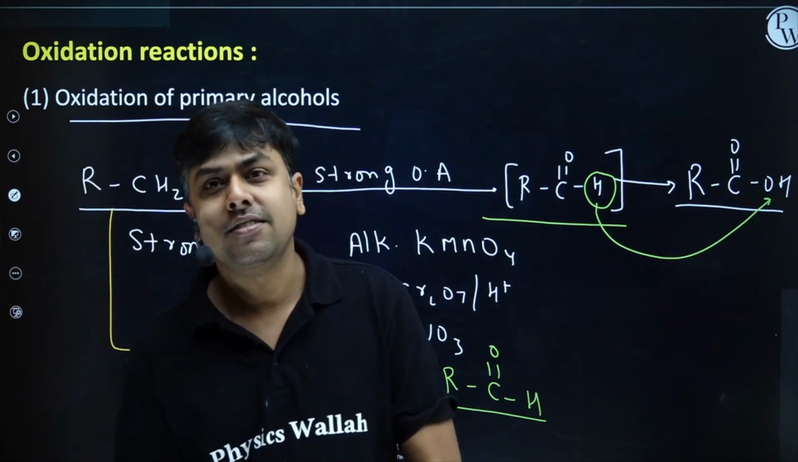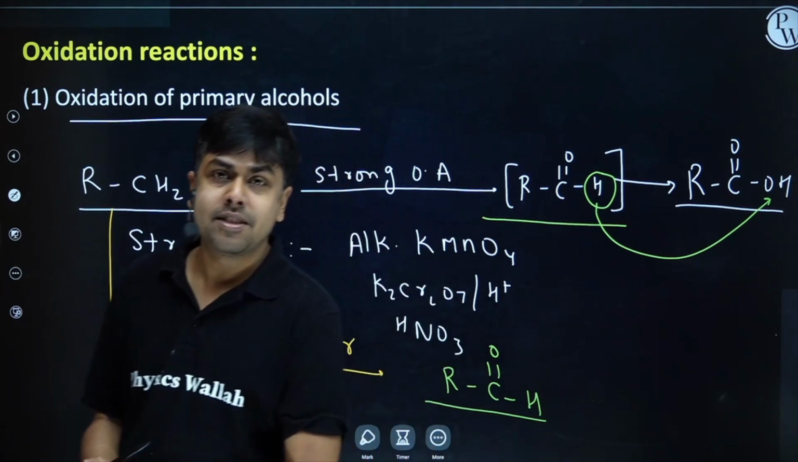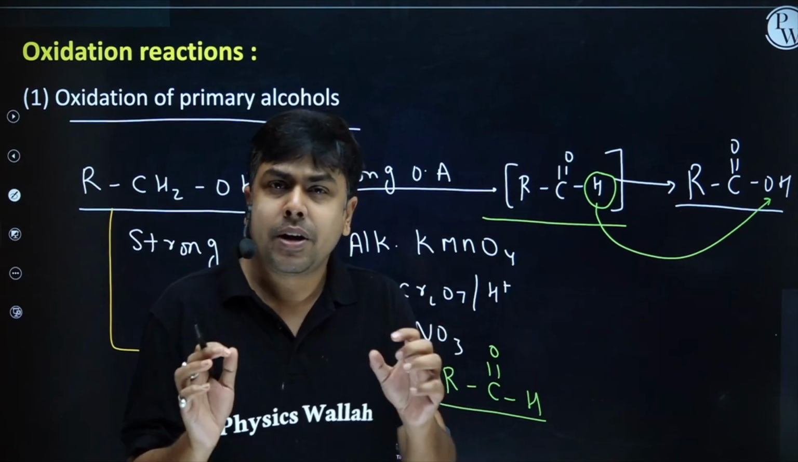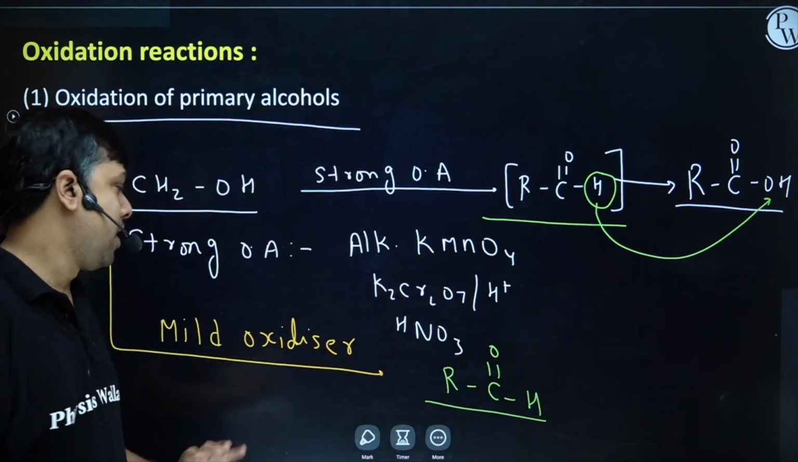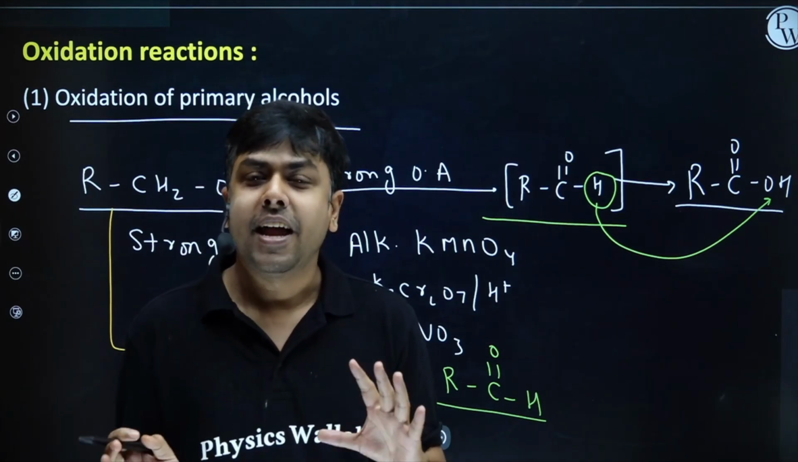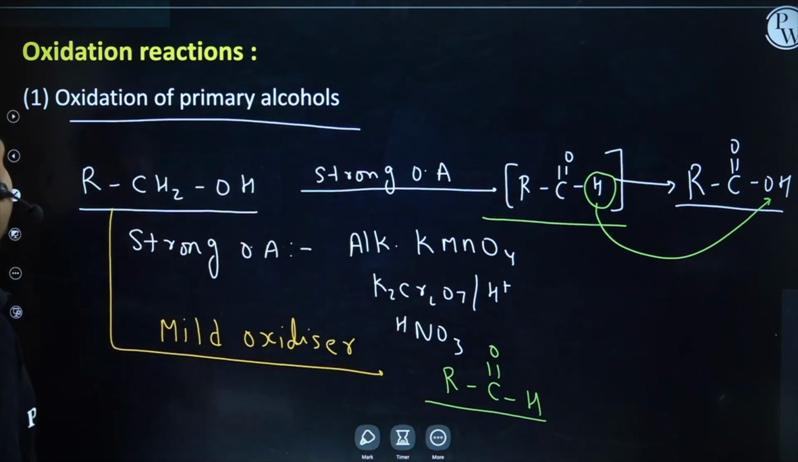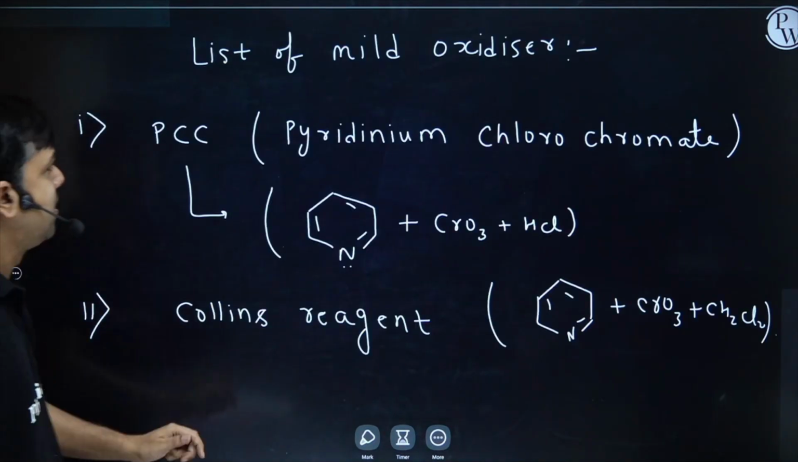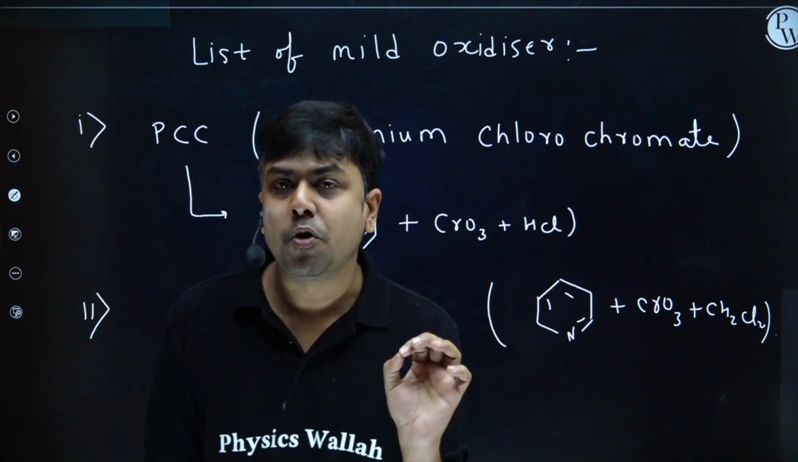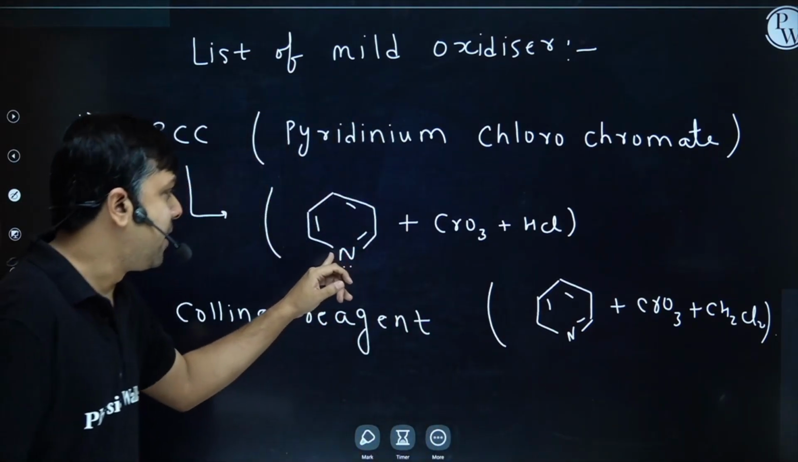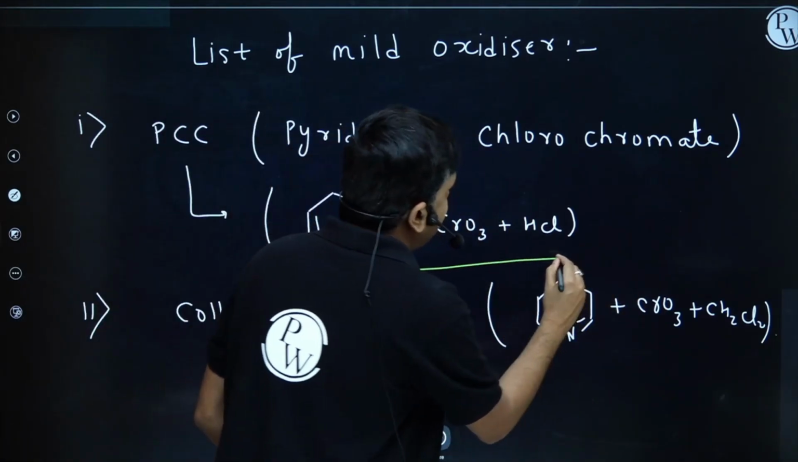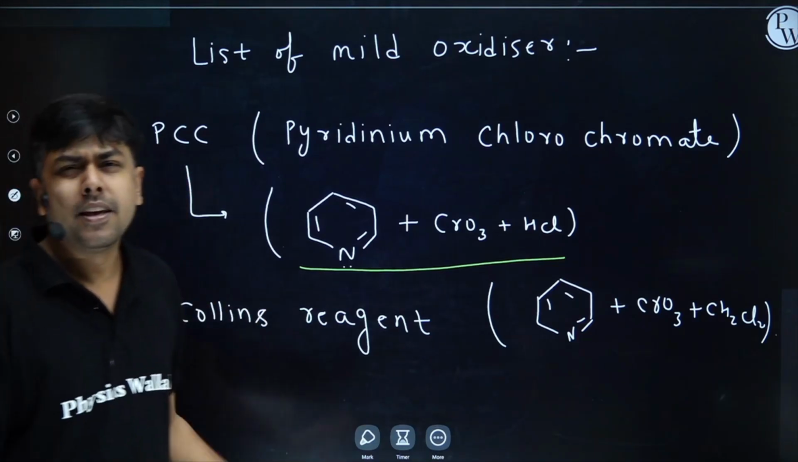Now you may ask, sir, what are the different mild oxidizers? Now I am giving you a list of mild oxidizers. If you take any of these mild oxidizers and treat it with primary alcohol, you are going to get aldehyde. Let's have a look at the list. First, the most important, PCC, pyridinium chlorochromate: pyridinium plus CrO3 plus HCl. Basically, these three reagents combine and form PCC.